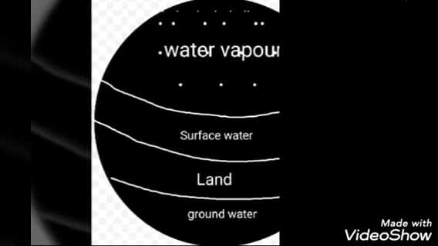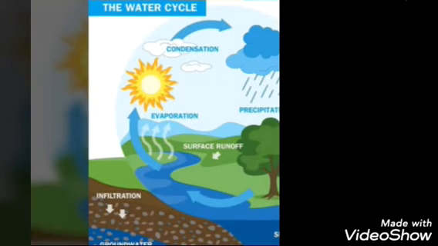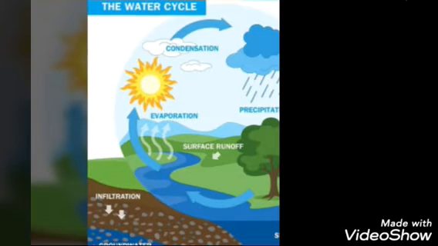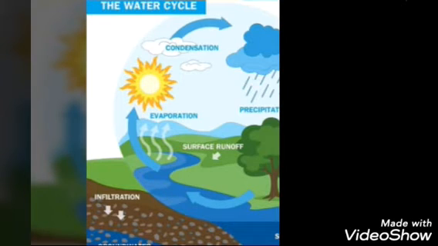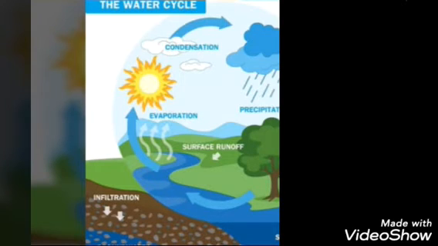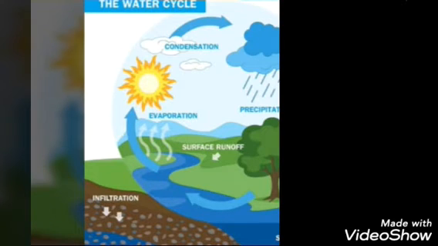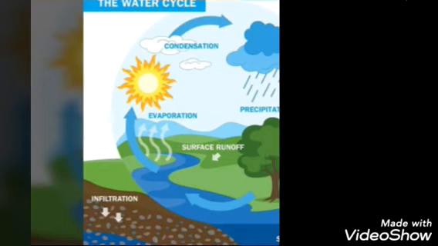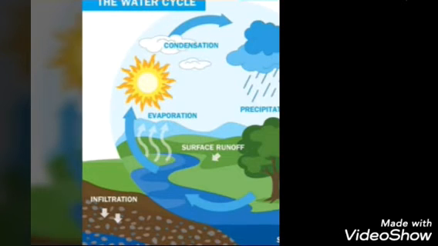Now we study about the water cycle. When sunlight falls on the water surface, the water starts to evaporate and turns into water vapor. The water vapor is collected and forms clouds, and the water vapor is converted into raindrops or snow and collected in rivers, lakes, and oceans, and this process is repeated again and again. So this process is called the water cycle.